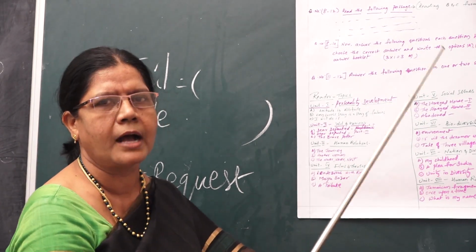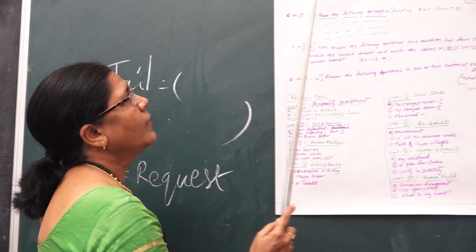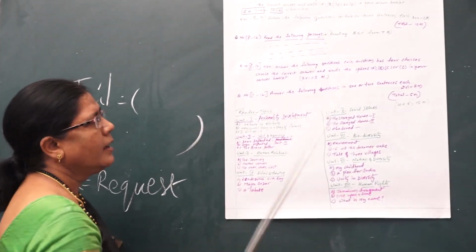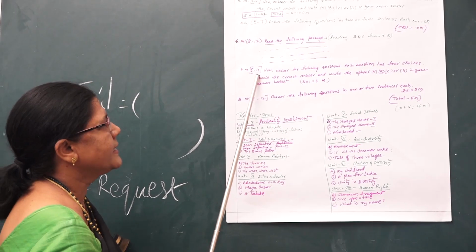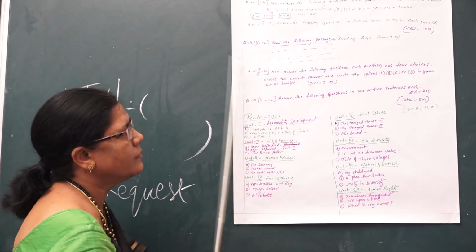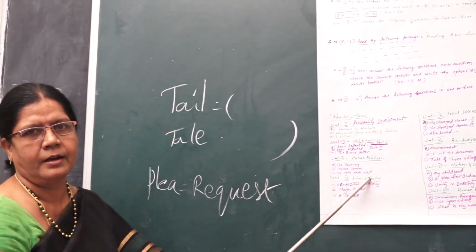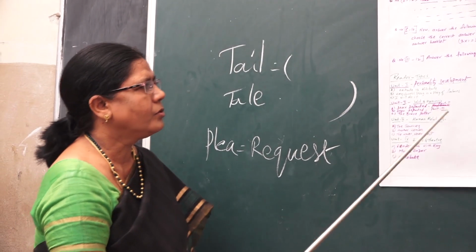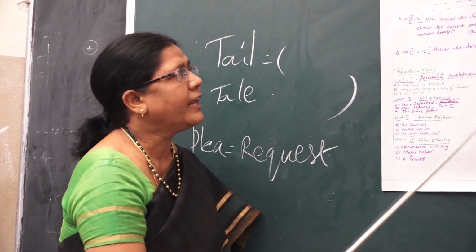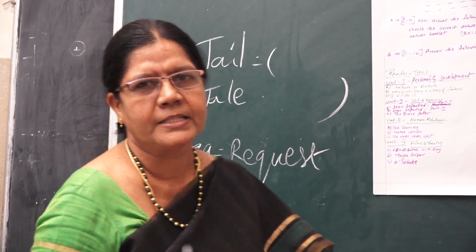To score more marks, concentrate more here. 10 marks for passages 1 to 7 and 5 marks for passages 8 to 12, meaning 15 marks out of these 8 units. It's very easy, and you have to write meaningfully to get the answers. Okay? All the best, children.